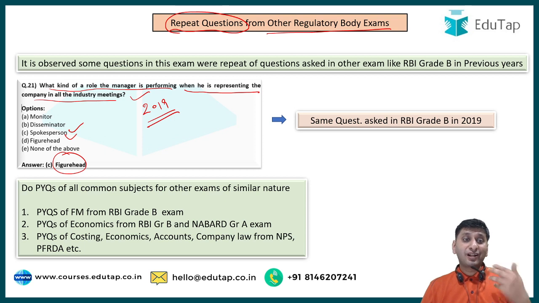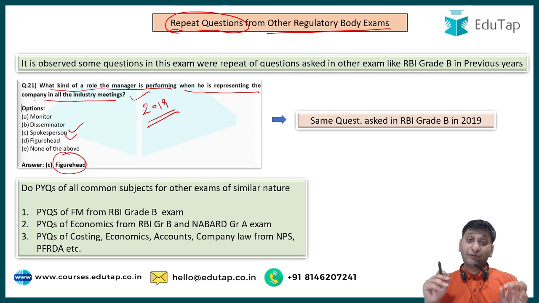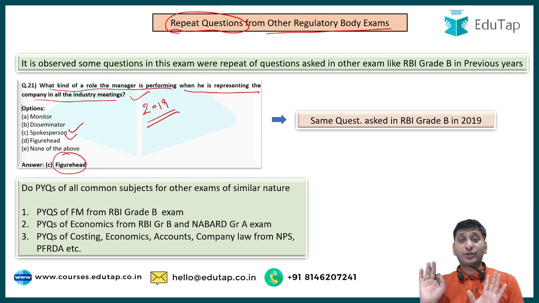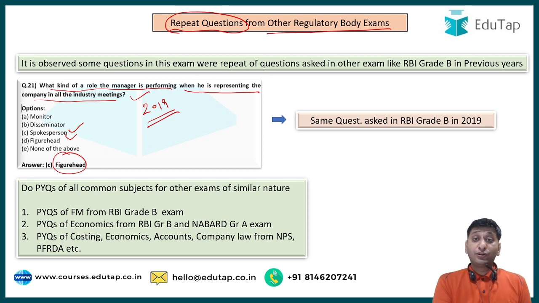So what is the learning we can take from it? Before preparing for any regulatory body exam, especially SEBI, do PYQs of all common subjects from other exams of similar nature. If there is any common subject of SEBI with any other exam of similar nature like RBI, NABARD, PFRDA, NPS, you should do the PYQs for those similar subjects.